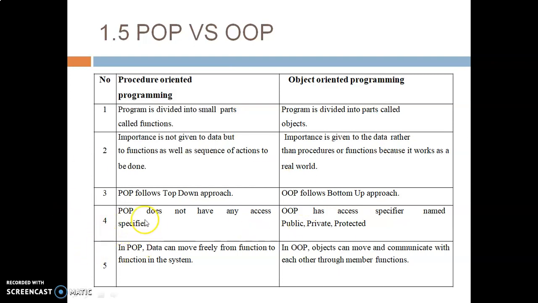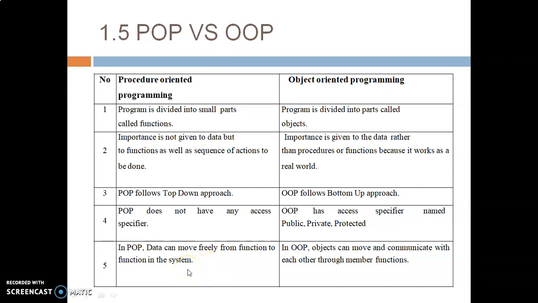The next point is that POP does not have any access specifier. Access specifiers are not there in procedure oriented programming languages like C, Fortran, Pascal and COBOL. But OOP has access specifiers, namely public, private and protected, which we will see later. In POP, data can move freely from function to function in the system. As I said, in procedure oriented programming the security of data is not there.